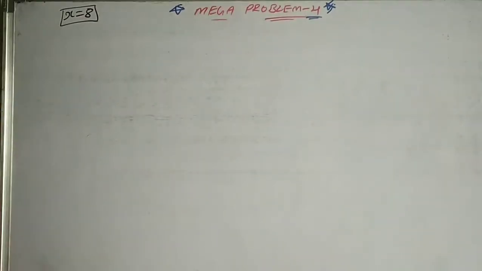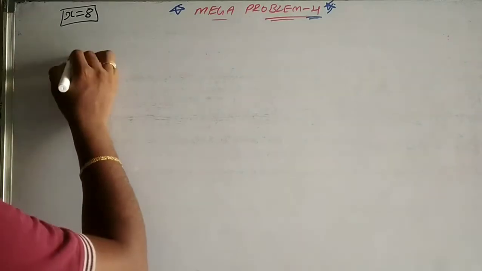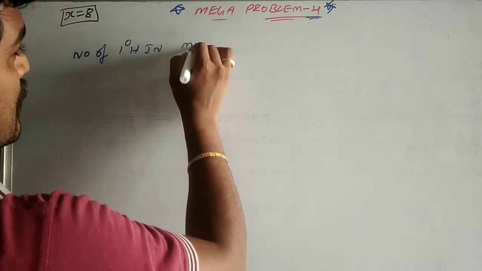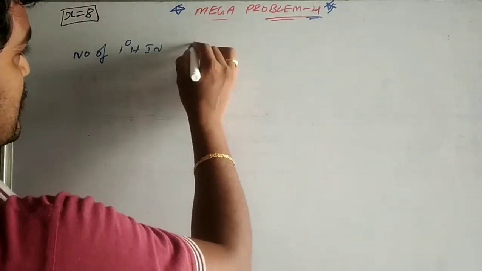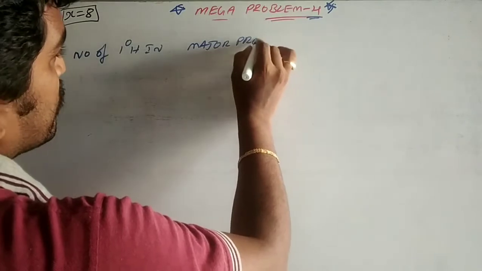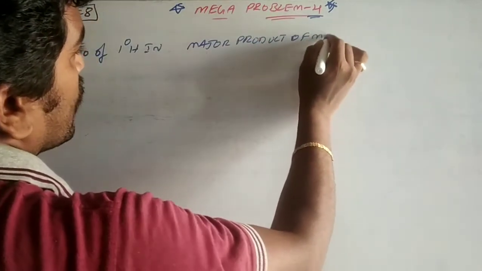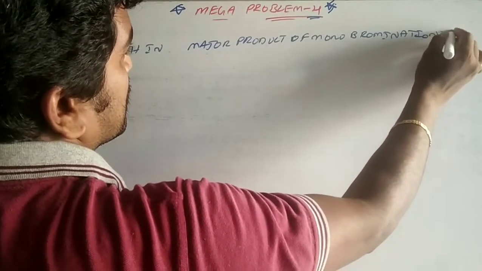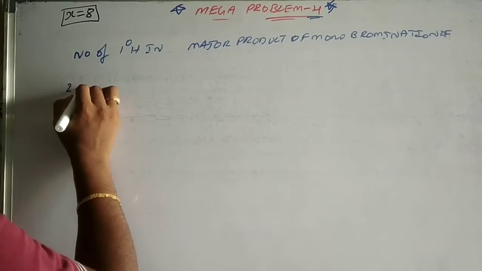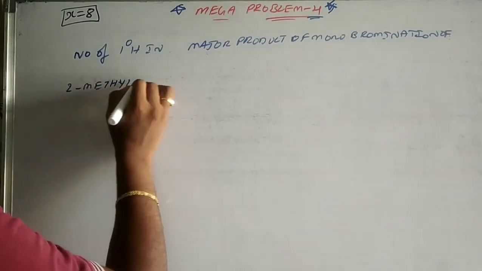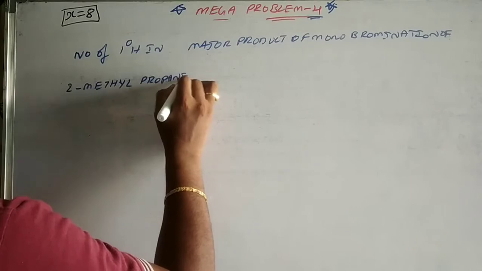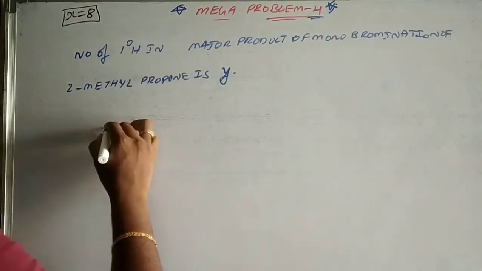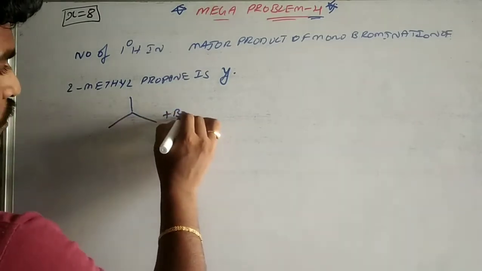The next component is the number of primary hydrogens in the major product of monobromination of 2-methyl propane is Y. So here we have to take 2-methyl propane on monobromination.